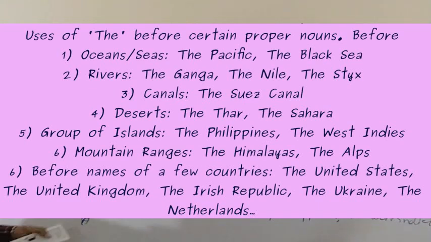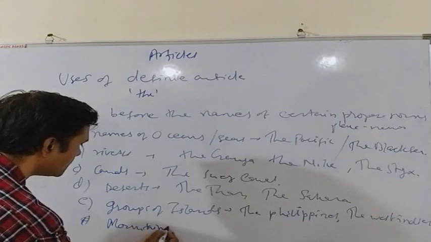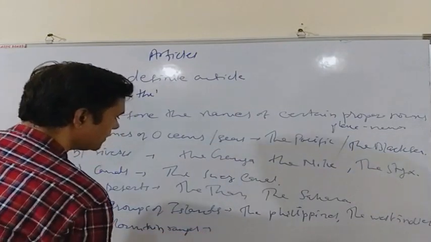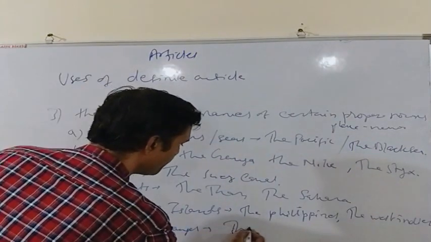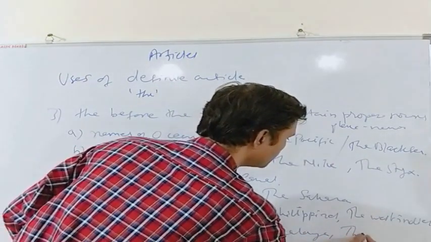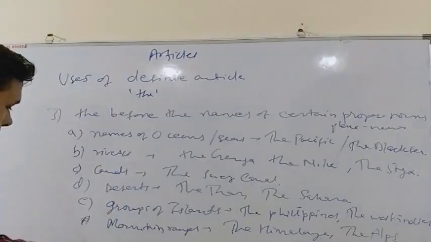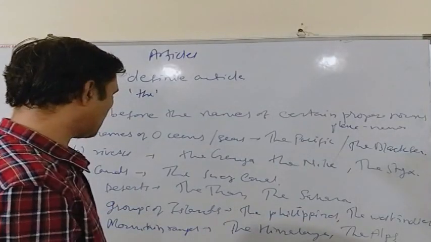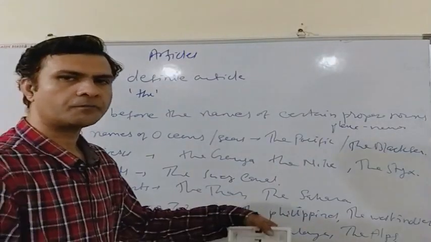We also use "the" before the names of mountain ranges, the Himalaya or the Alps. These are mountain ranges, and we use "the" before the names of mountain ranges.